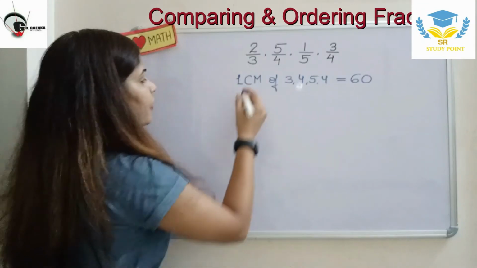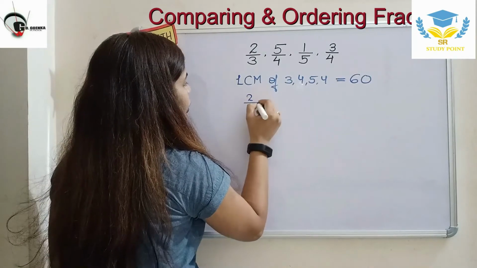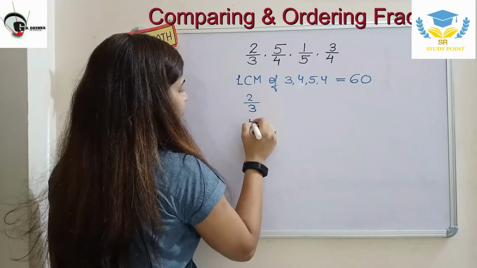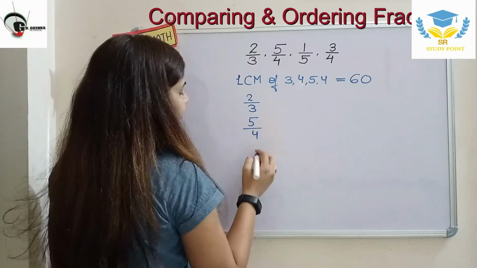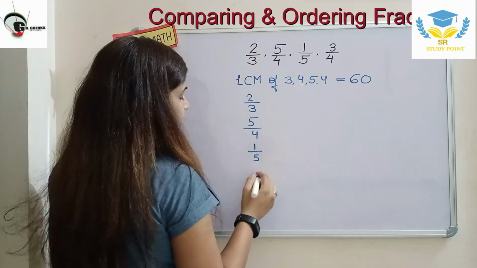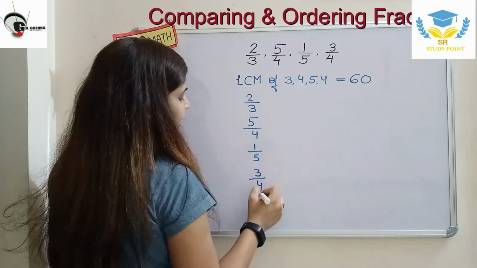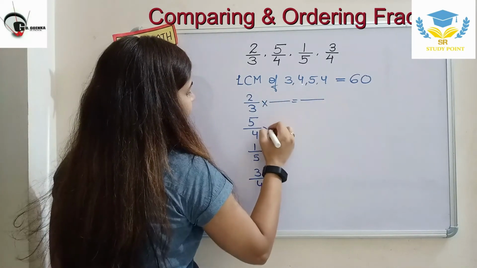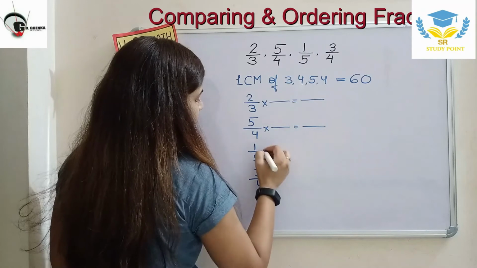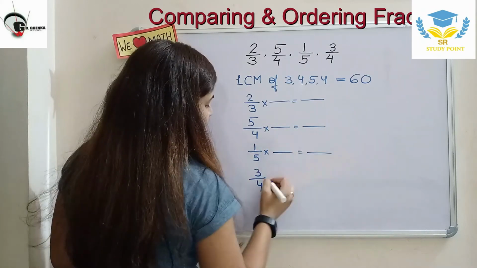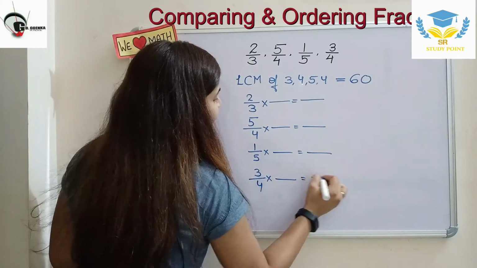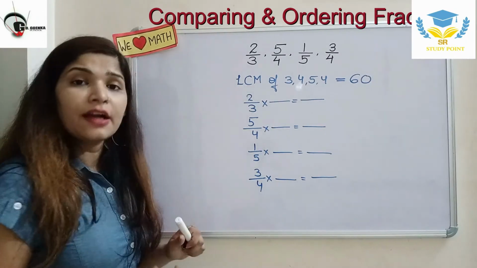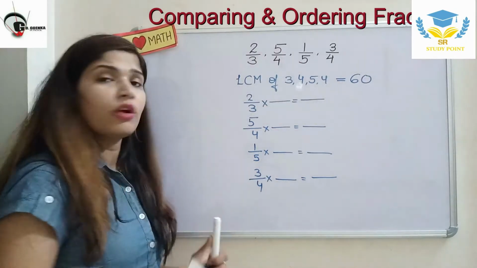Now we are going to write down all four fractions one by one like this, and then make a format something like this. When we have like fractions, we can compare them easily without doing all these calculations.